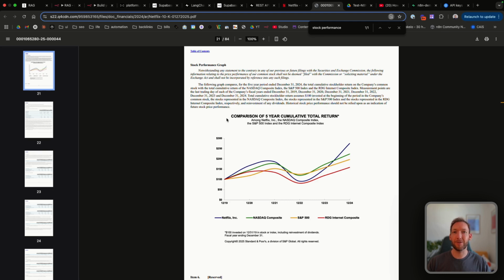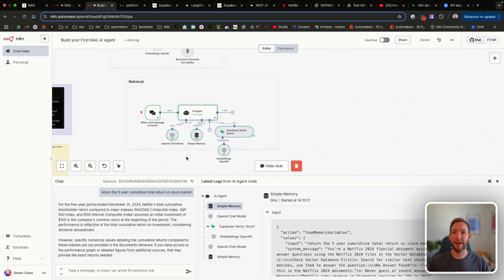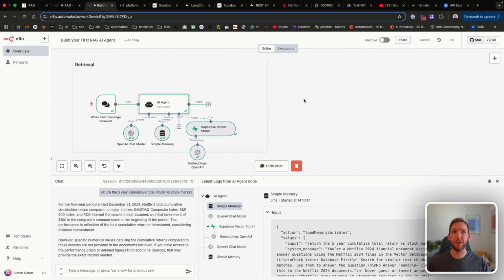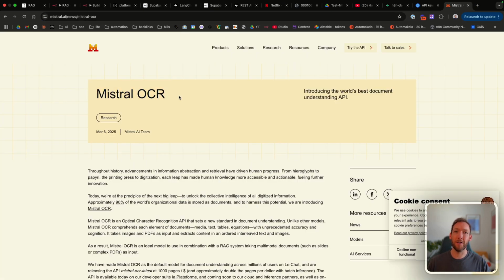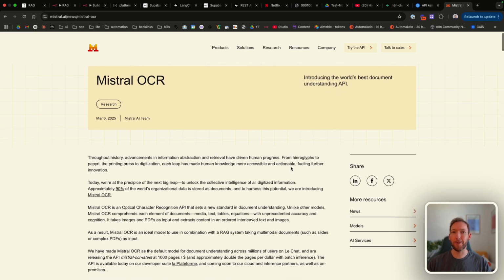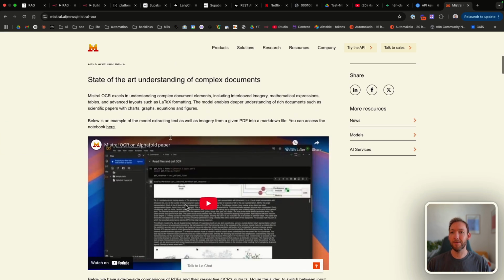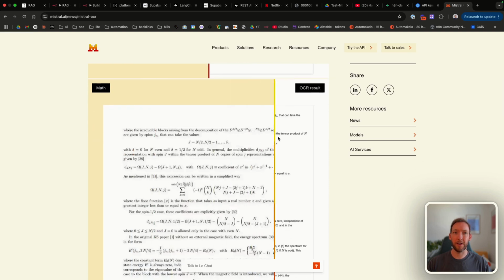If you were looking to extract information from the chart, we're not going to build that in here, but it's something we've touched on inside the school community, which you can check out in the description and the comments. But you'd have to use some sort of OCR, optical character recognition software. So that would take images and extract information from those images. A popular free to use one is Mistral OCR.